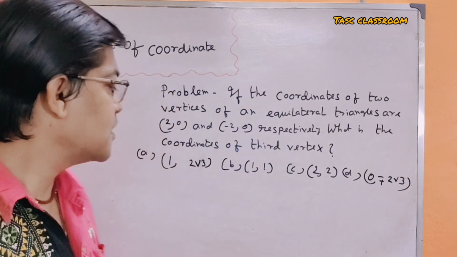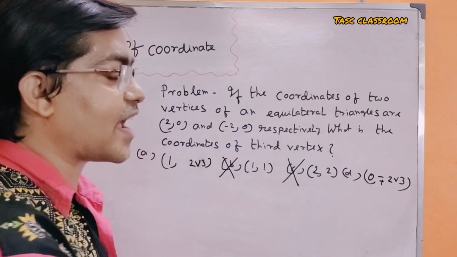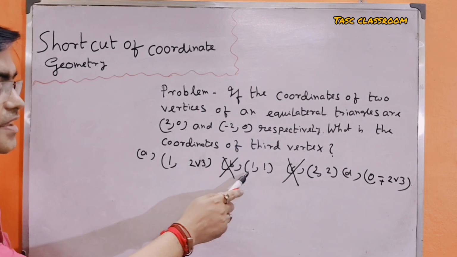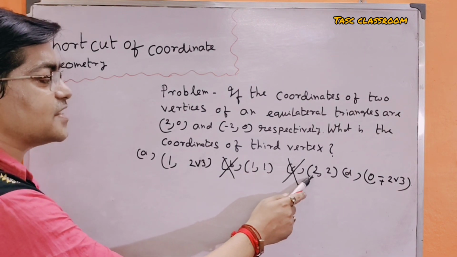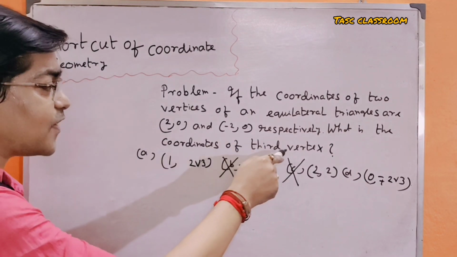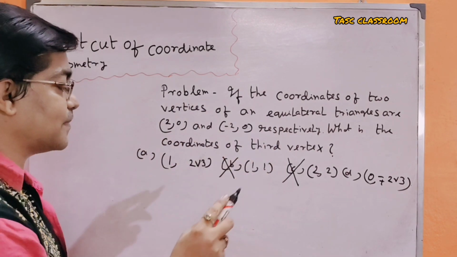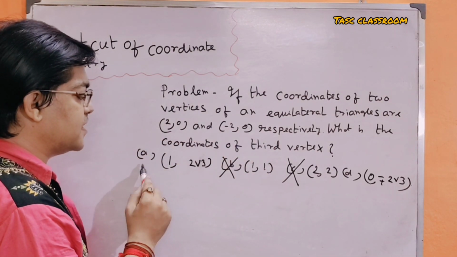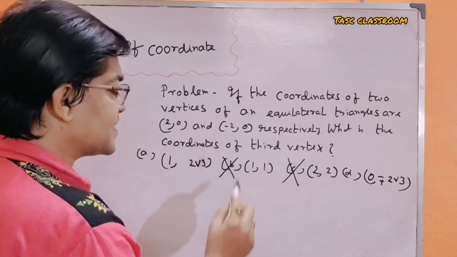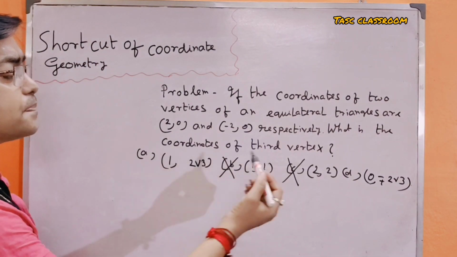Then option B and option C do not arise in this case, because option B (1, 1) and option C (2, 2) are rational numbers. The third vertex must be an irrational number. Then it may be option A or option D. In this case, the conventional method is time taking.